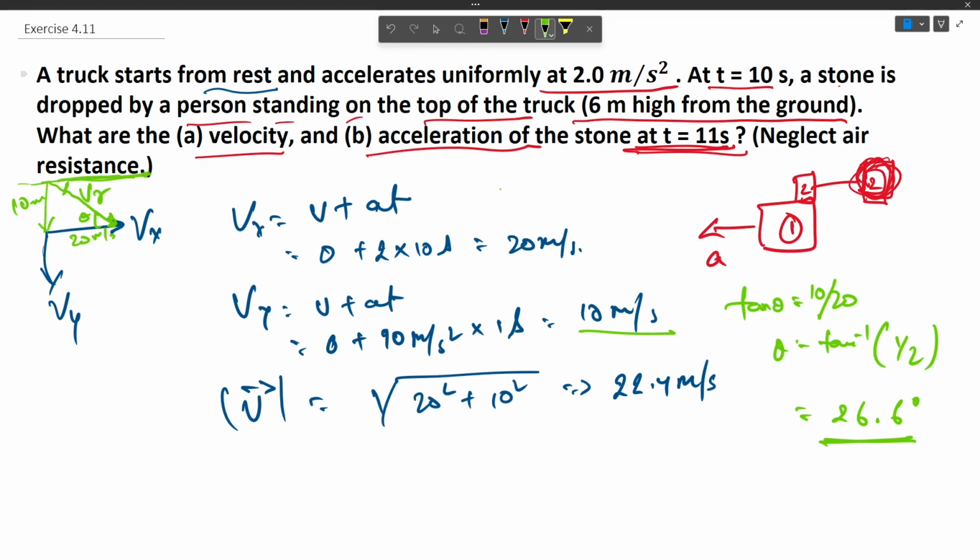Now we have found out the velocity vector at time t equals to 11 seconds. We have to find out the acceleration of the stone at t equals to 11 seconds. So as we discussed in this picture, as soon as the body detaches from the accelerating body, the agent that was causing the acceleration with respect to the first body is not acting anymore. So there is no acceleration due to this body. The only acceleration left would be acceleration due to gravity, and it has magnitude of 10 meter per second square in the downward direction. So the net acceleration at t equals to 11 seconds is 10 meter per second square in the downward direction. Thank you.